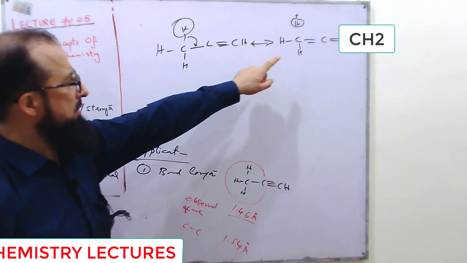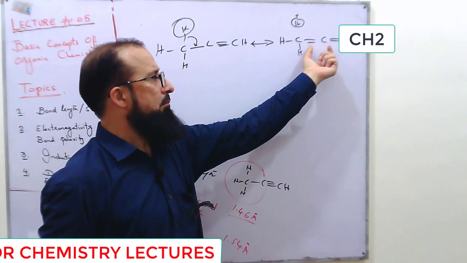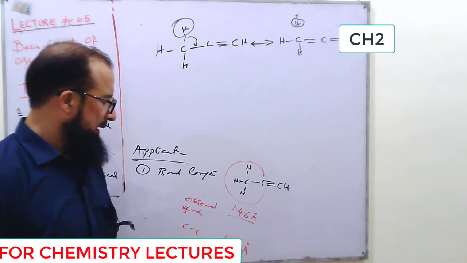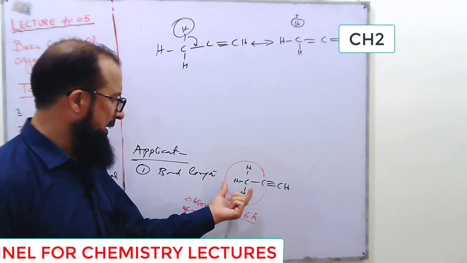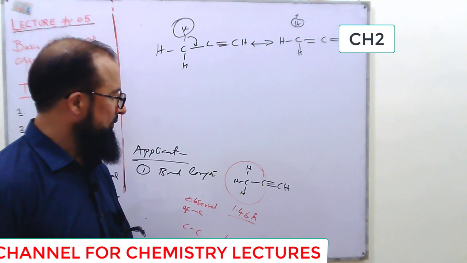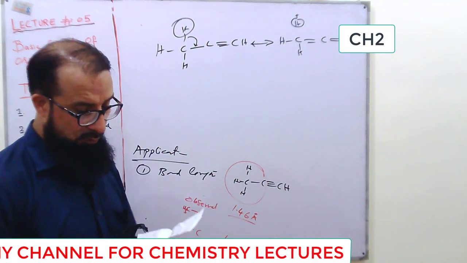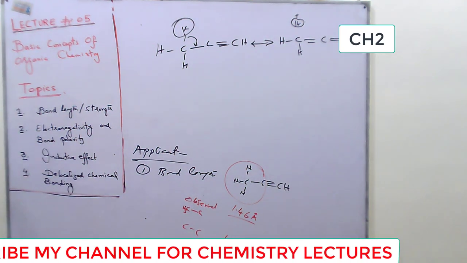In this structure we have a partial double bond, and that partial double bond has a bond length between the carbon-carbon double bond and the actual single bond 1.54. So that is why it can only be explained on the basis of hyperconjugation.